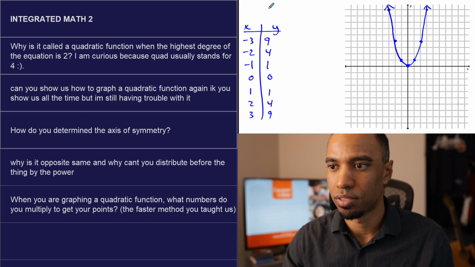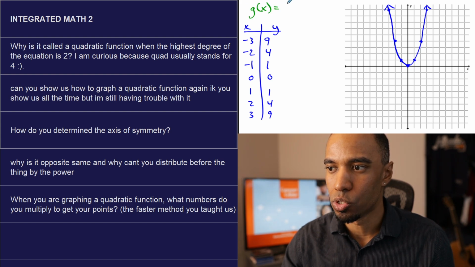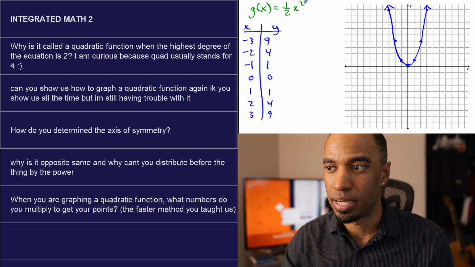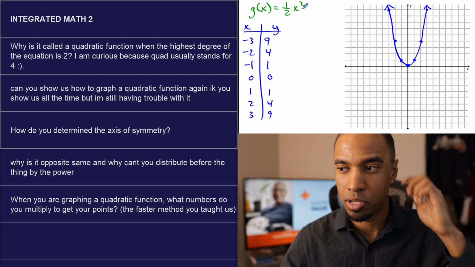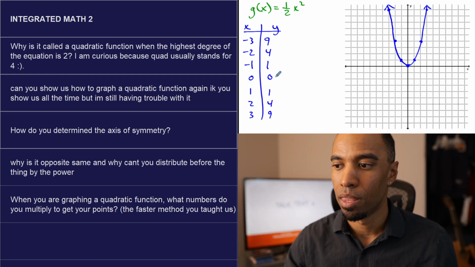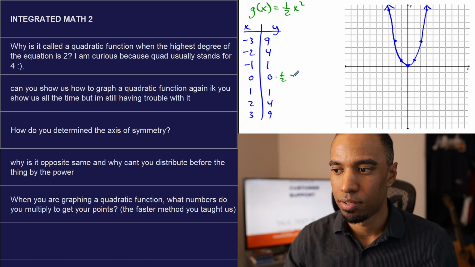Let's do not x squared, but 1/2 x squared. Let's do g of x equals 1/2 x squared. Same thing, only now you divide by 2. Multiply by 1/2, divide by 2. You square it first, take half of it. 0 times 1/2 is 0. 1 times 1/2 is 1/2.